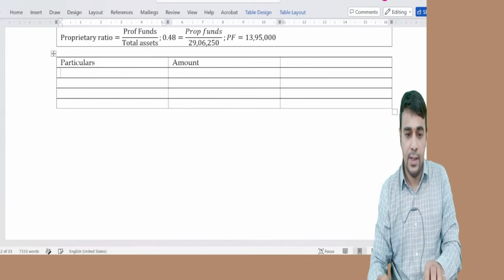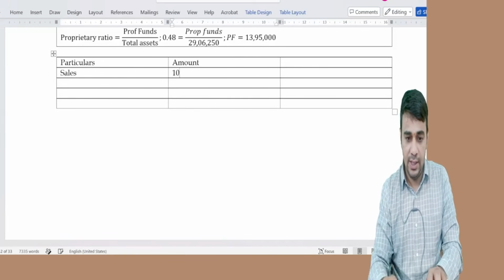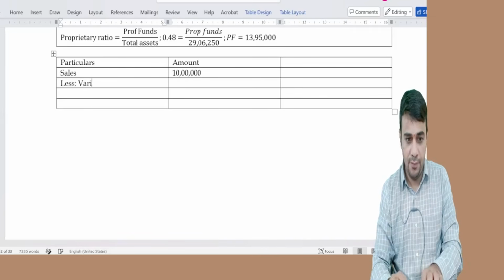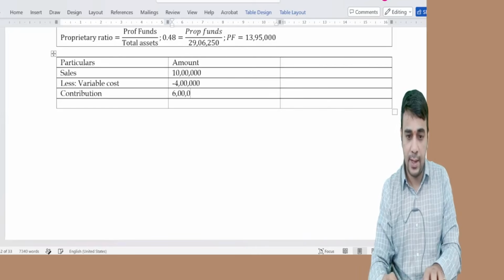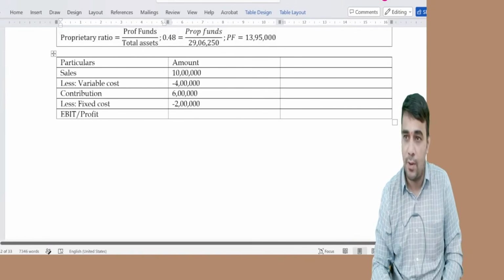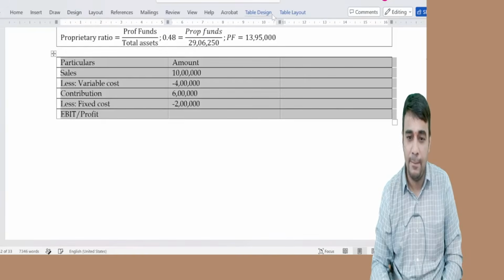Sales 10 lakh, less variable cost 4 lakh, contribution 6 lakh, less fixed cost 2 lakh, gives EBIT, otherwise called profit for the time being.